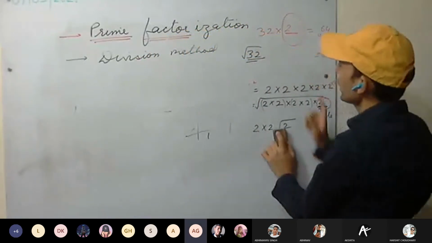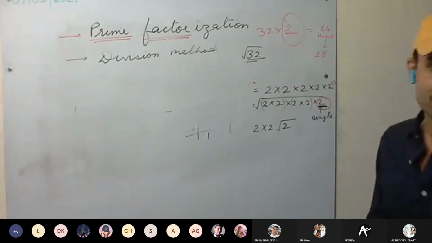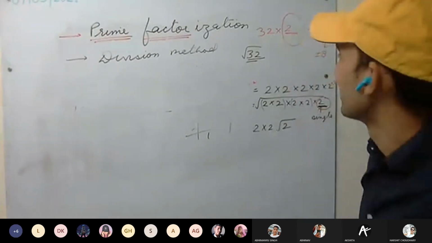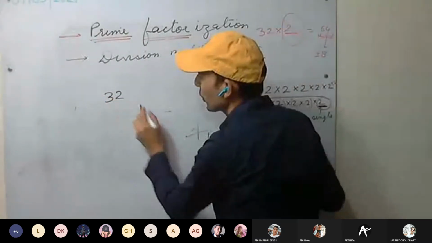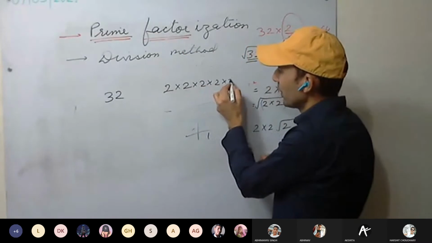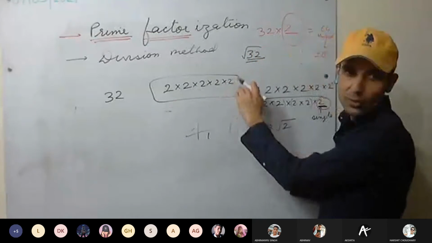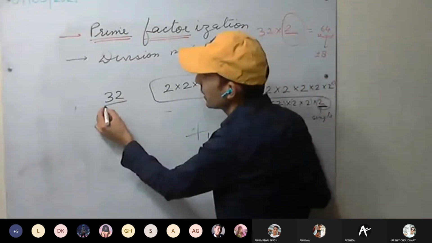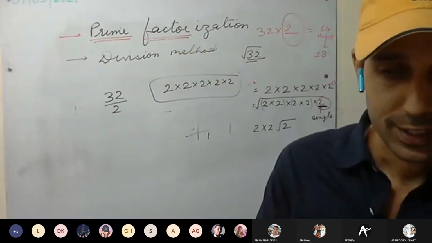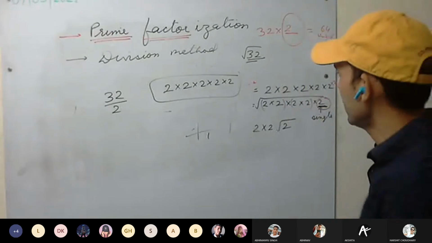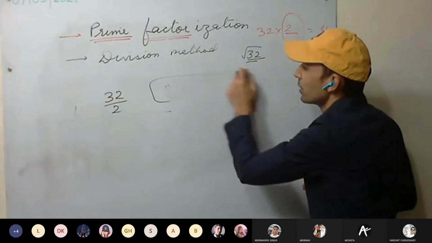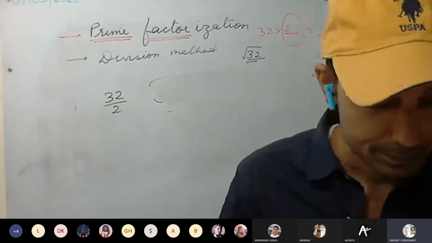Or by what number should we divide 32 so that it becomes a perfect square? 2. By what number should we divide? See here, we got how many 2's? 5 2's we have. So 1 if we remove, that means if we divide by 2, we'll make it a perfect square. So it was 2. This is clear. Prime factorization method. Okay. There are questions as well over them.